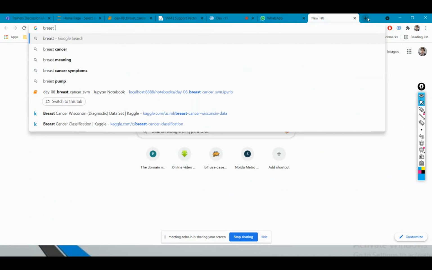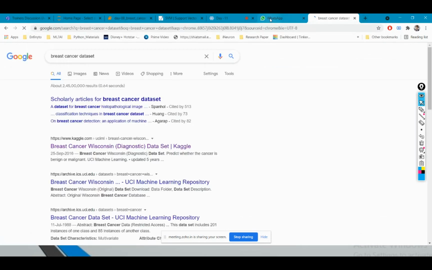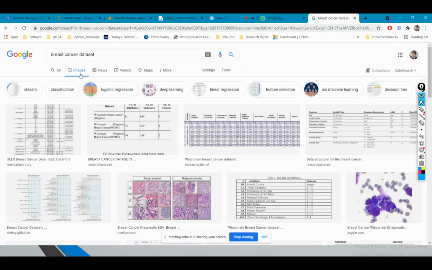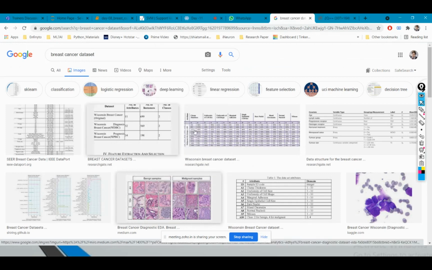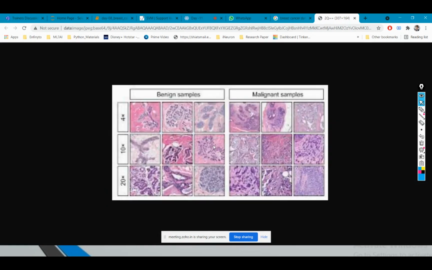See, our data set has multiple values, around 500 to 600 values.